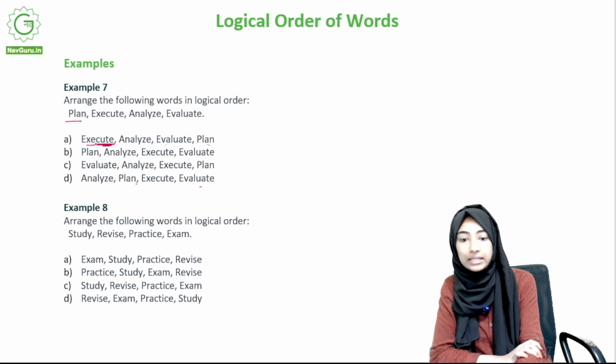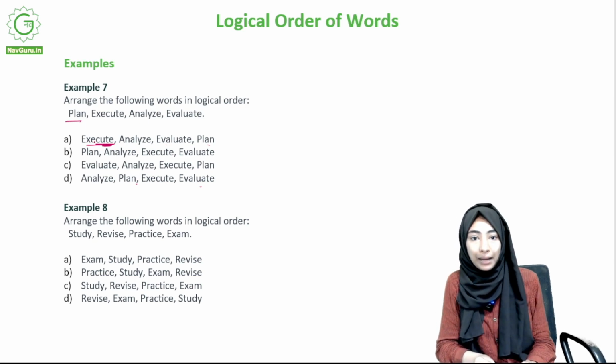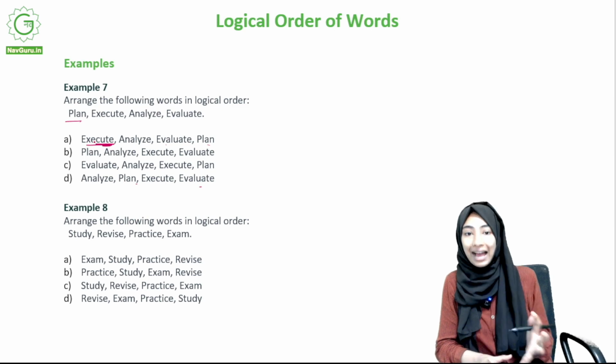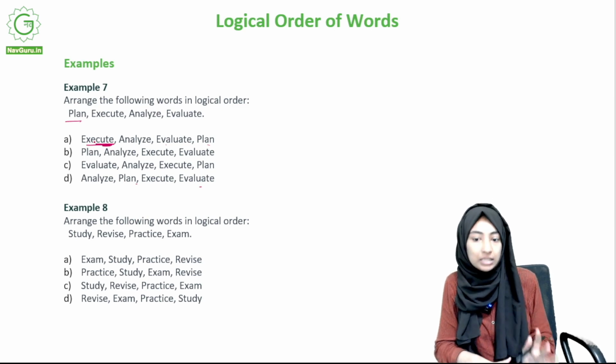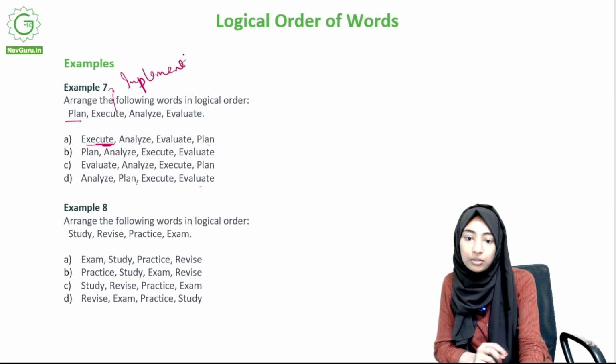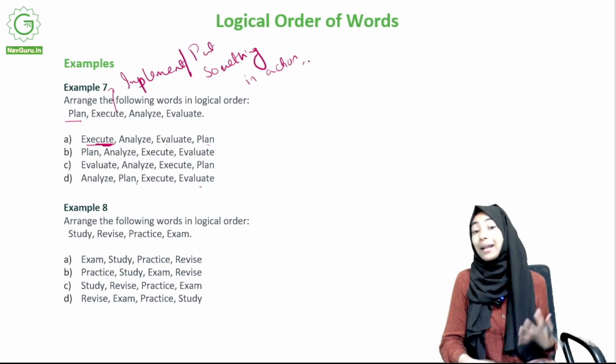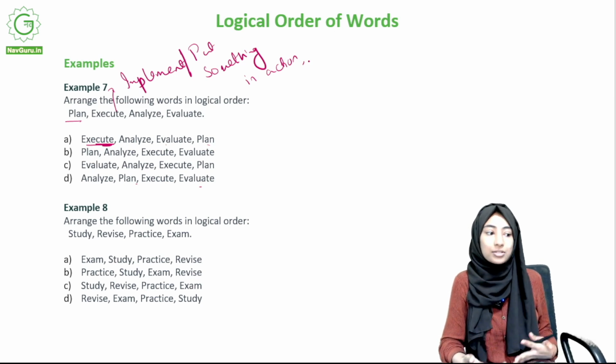What do you mean by execute? Execute is basically the process where you implement the plan. Basically you put it in action. That's what we mean by execute. In case the word is new, execute refers to putting something in action. So I'll just write it here, implementing, but in case this word is also new to you, put something in action. So for example, if I plan to study today, okay, I plan to study at 6 p.m.